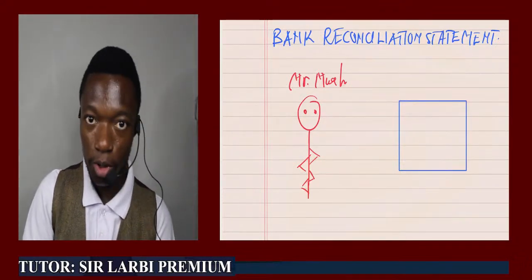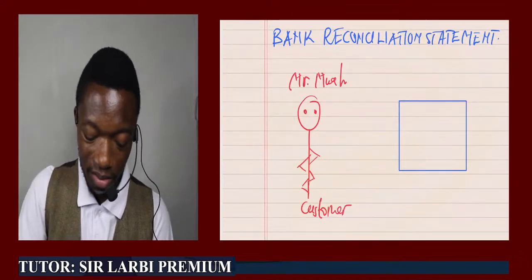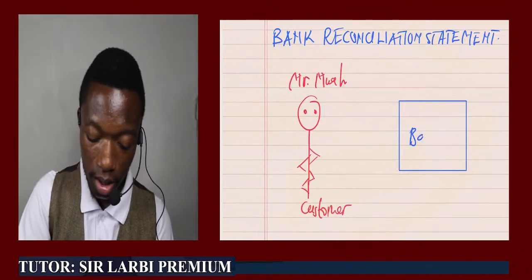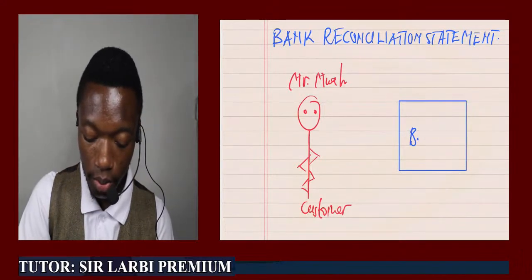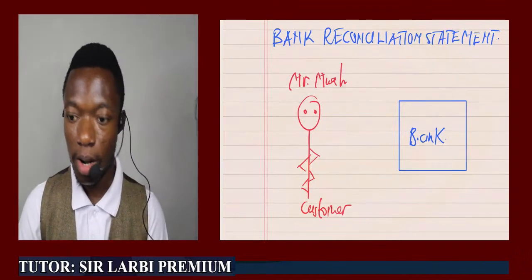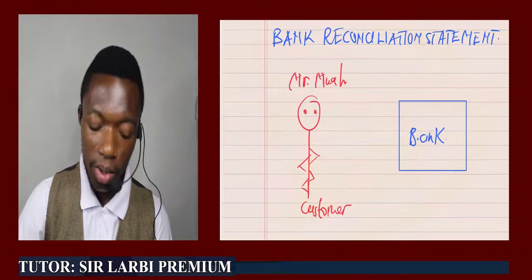Just want to follow carefully. Mr. Moore is a customer, and then this is the bank. I'm presenting this form like this. Now, Mr. Moore on one side, being the customer of the bank, always makes what?